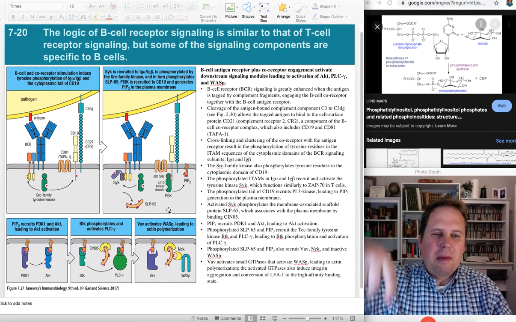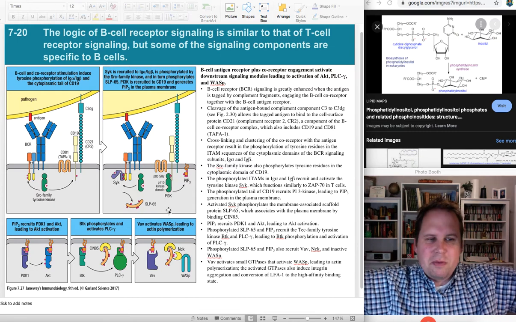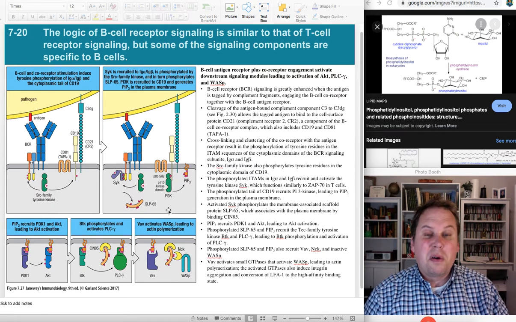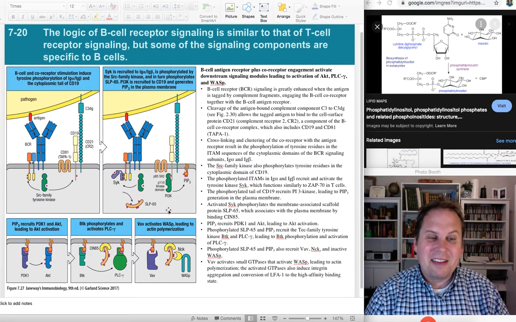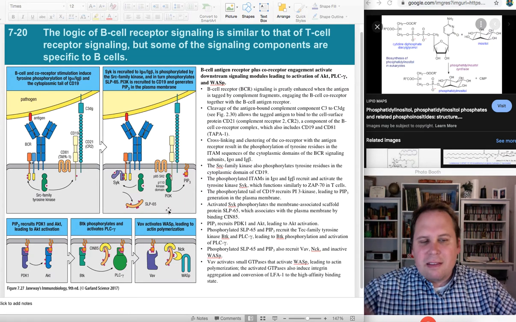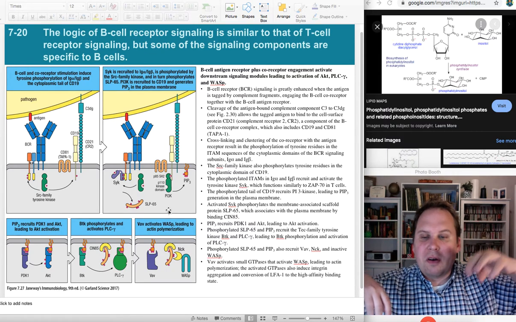So you got this PIP2 floating around, and you can pop it off into two pieces, and they can both do all those cool things. Or you can take PIP2 and you can turn it into PIP3. You can level it up. And once it's PIP3, it's now untouchable. And it gets to become the platform for all these other things.